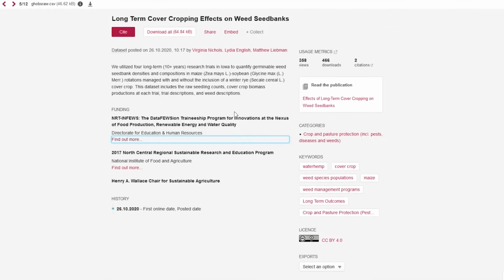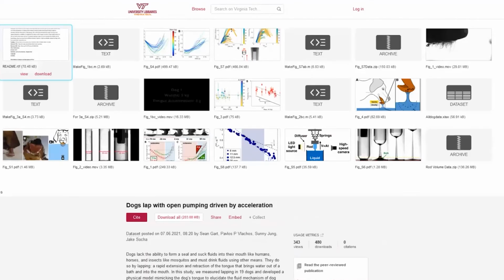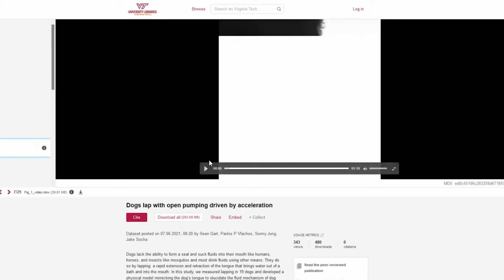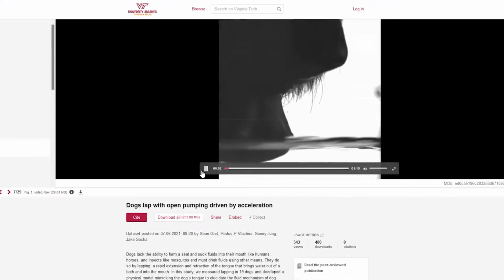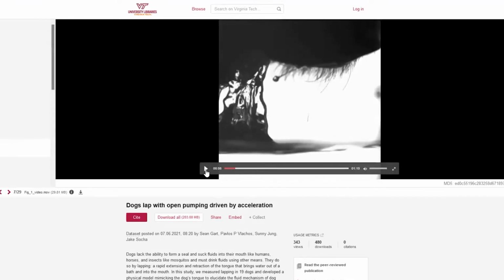Let's see, I don't think there's anything else I wanted to show necessarily on here. So this other example has lots of different file types. If you have a very complex set of supplementary material or data, we have text files, MATLAB code, figures, PDFs. The videos we can view directly in the browser. So I could be reading this paper and watch the dog drinking water at the same time.